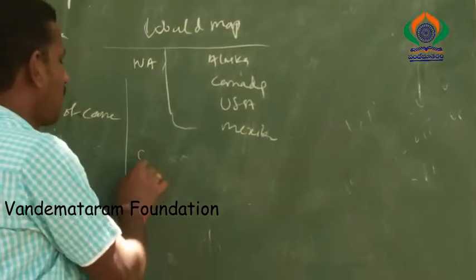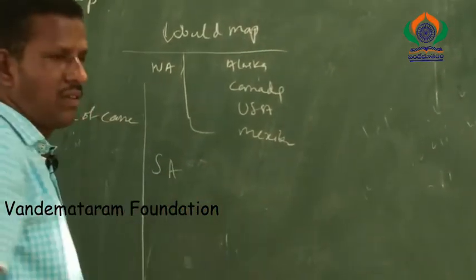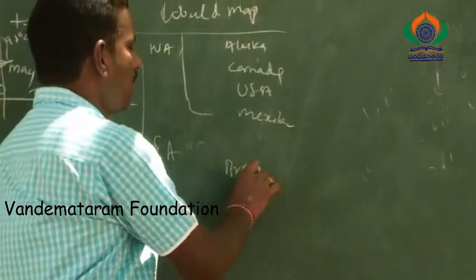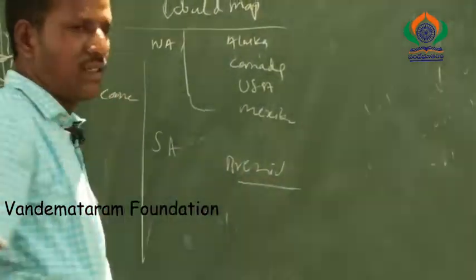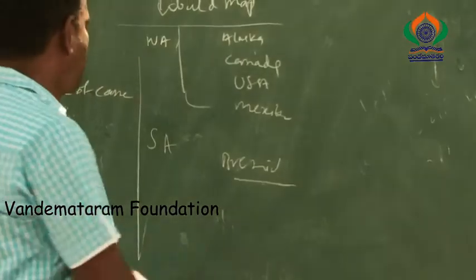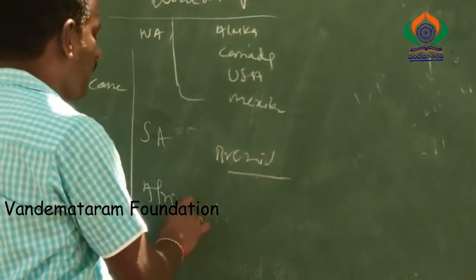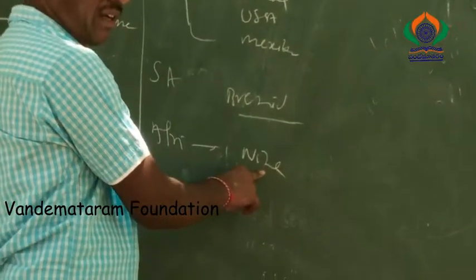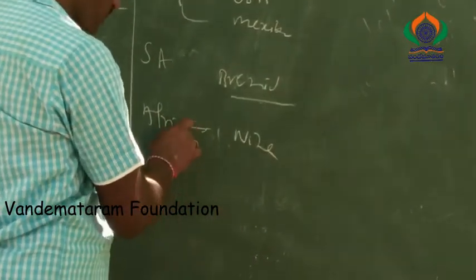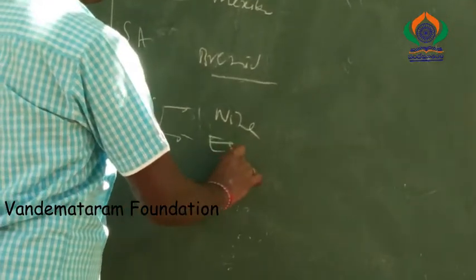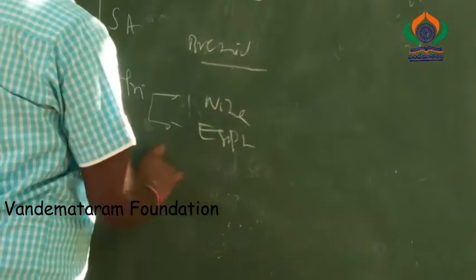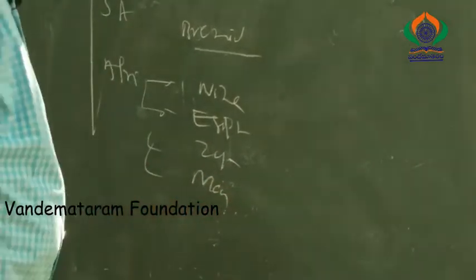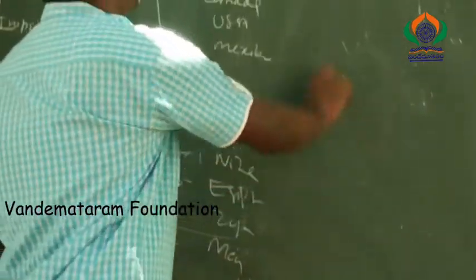Next we are going to South America. South America has a lot of countries. Simple. First I identify Brazil and Brazil's boundaries. South America is over. Next we are going to Africa. For example, Nigeria, it is relevant to the lesson. Next Egypt. Next, for example, Zimbabwe. For example, Morocco. So focus on it.